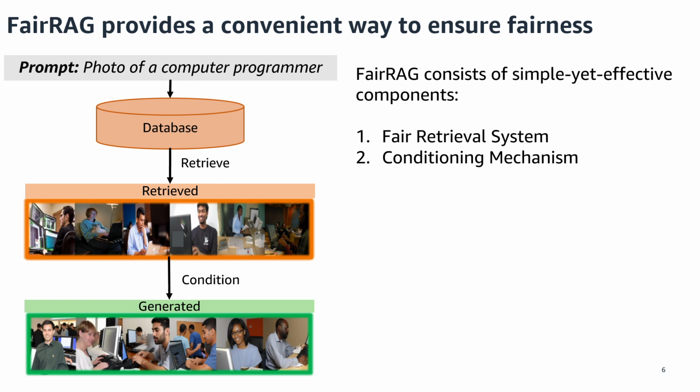To develop FairRAG, we require two mechanisms. One is the retrieval system, which needs to ensure fairness with respect to different demographic groups. The other is the conditioning mechanism to use those retrieved images to improve the generative process. And we propose simple yet effective mechanisms to develop both of these systems.